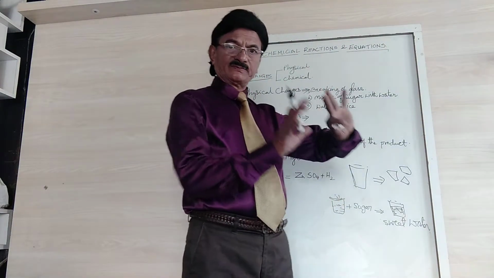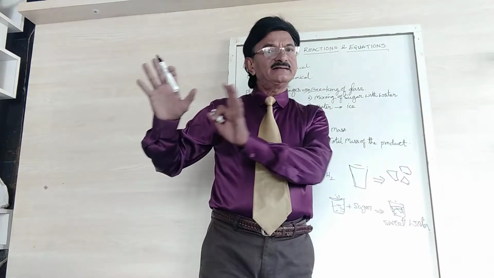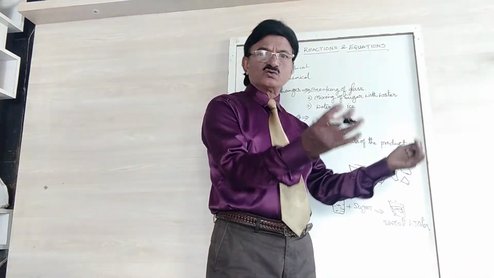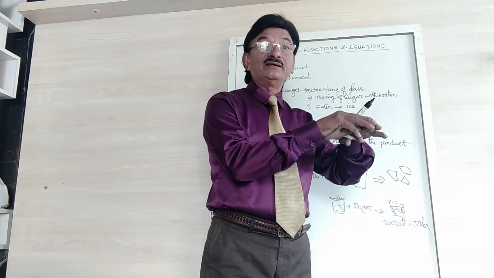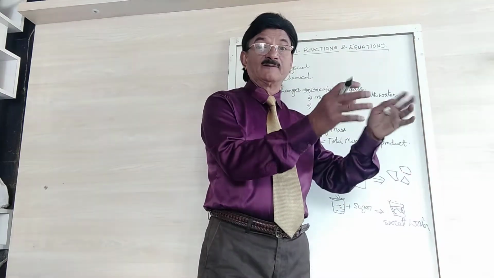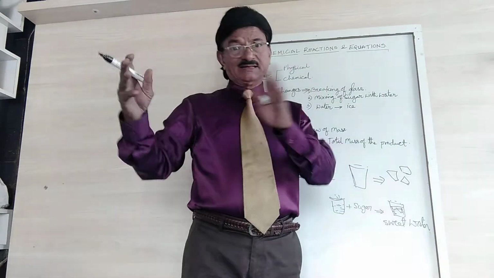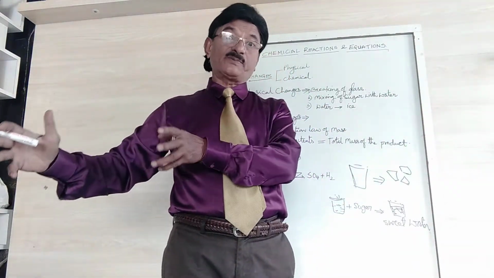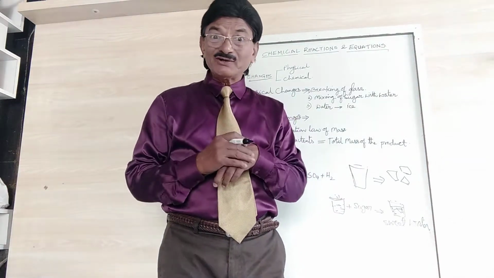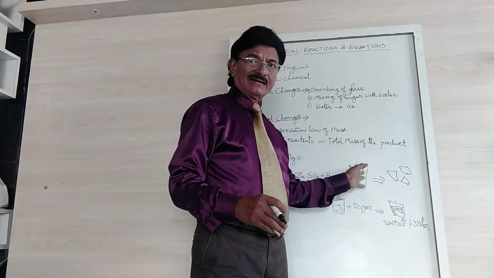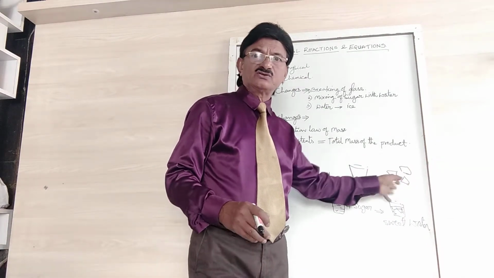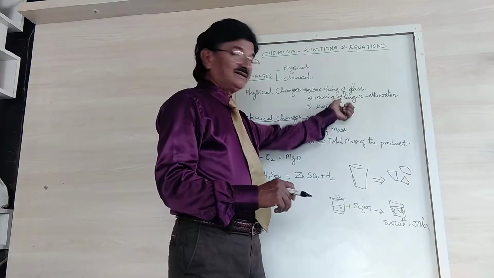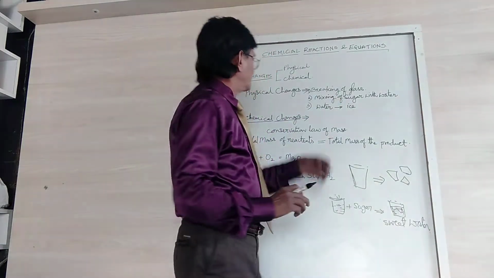The reactants and products. Reactant means the substances which are mingled together, mixed together. The properties of these reactants will be the same after the products. Got it? The same thing. Like this, glass has broken but pieces have come. There is no change in their properties. So these are physical changes.